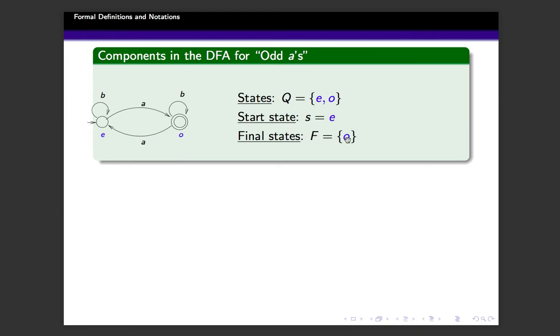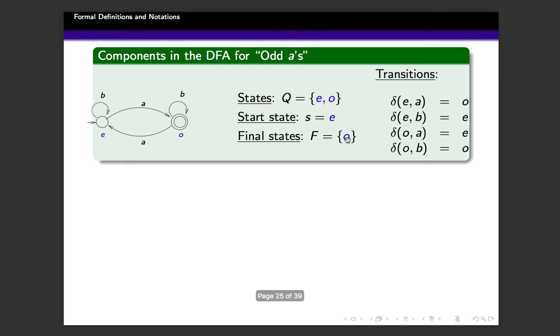And the only other component remaining is the set of transitions, that is represented by the edges in the graph. First transition is delta E A equal to O. The meaning is that if you are in the state E and if you are getting the symbol A, where will you go? You are here and you are getting an A. You are going to the state O, and that is a transition function. Delta E A means if you are in the state E and if you are getting A as input, then the next state is O. Okay, so this is a transition function or next state function.